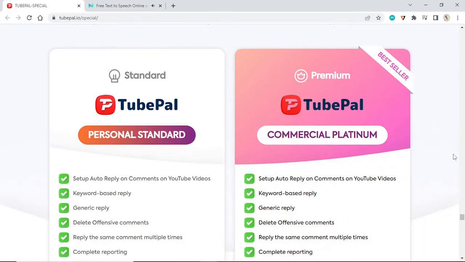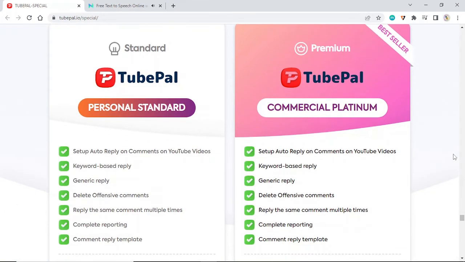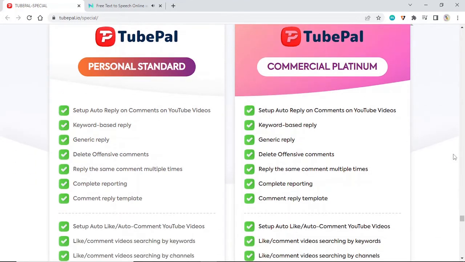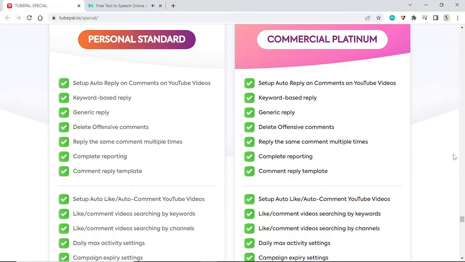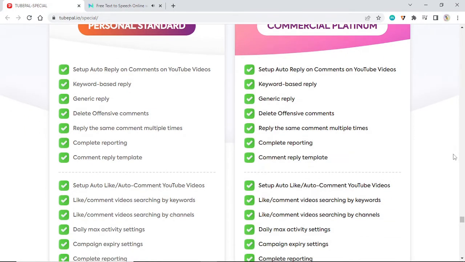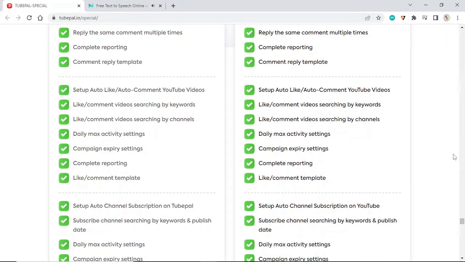Set up auto reply on comments on YouTube videos. Keyword-based reply. Generic reply. Delete offensive comments. Reply to the same comment multiple times. Complete reporting. Comment reply template.